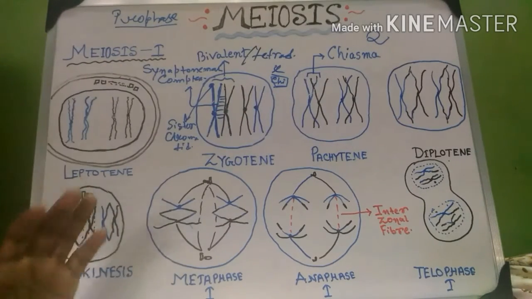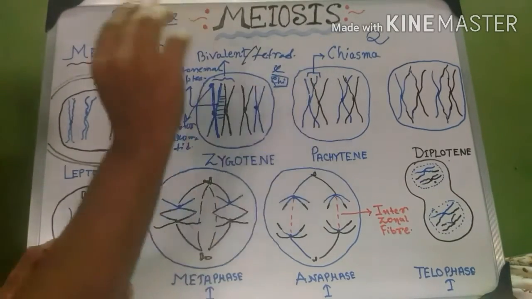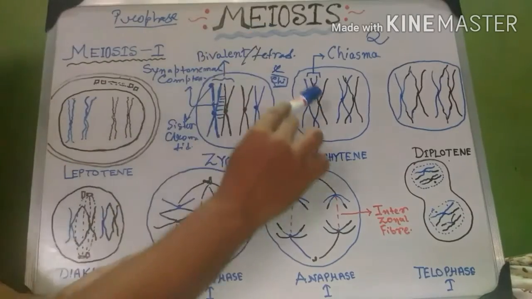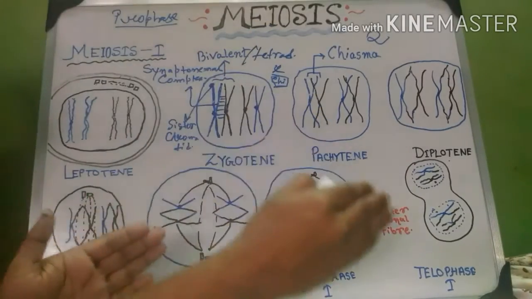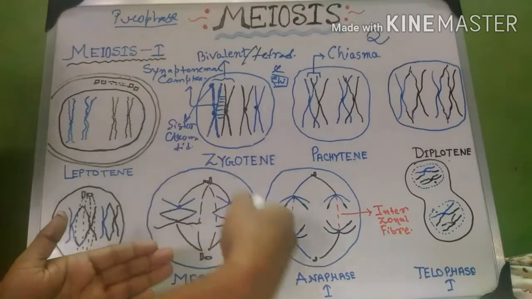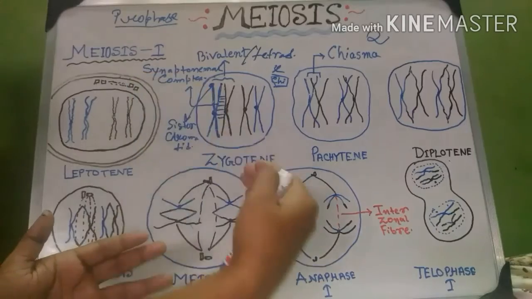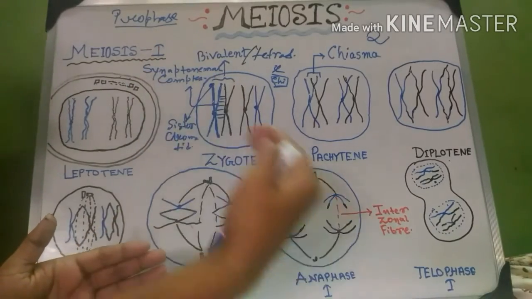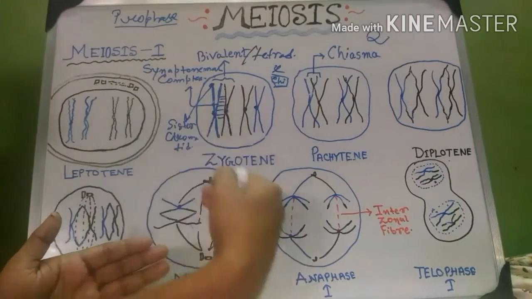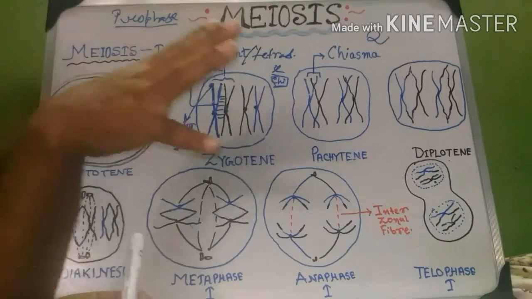Clear now? So what is the necessity of this crossing over? Because we know meiosis happens in the gamete mother cell to produce gametes. In producing gametes, higher class organisms need variation. To bring variation in genetic material, there is an essential change needed in the chromosome.